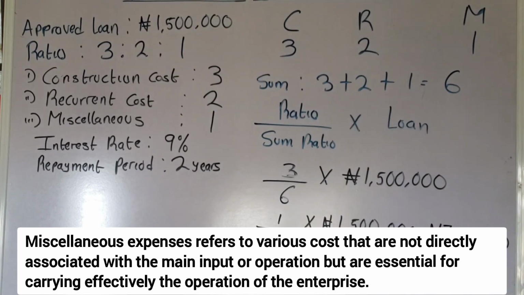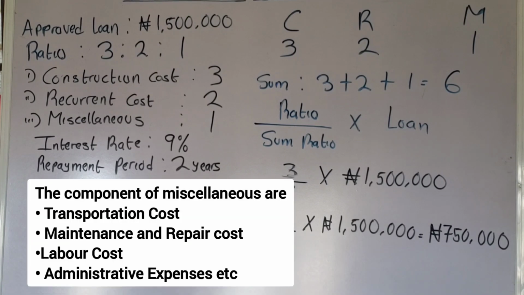Examples are the labor cost, the transportation cost, the utilities cost such as electricity, water, and the maintenance and repair cost. Those costs are not associated with the inputs. What are inputs? Inputs, for example, are feeds, water, and others like that. But these costs are important.